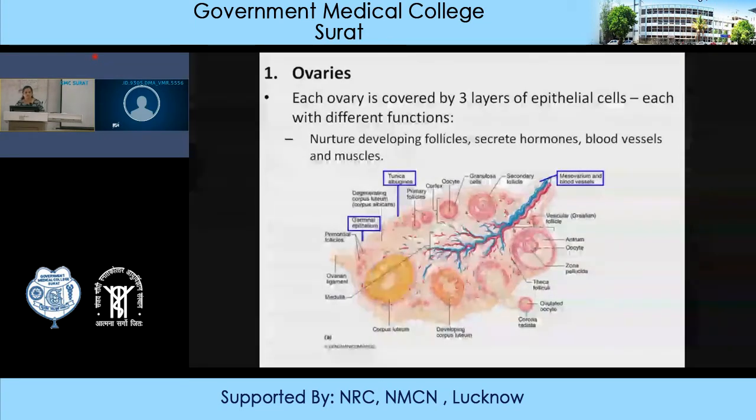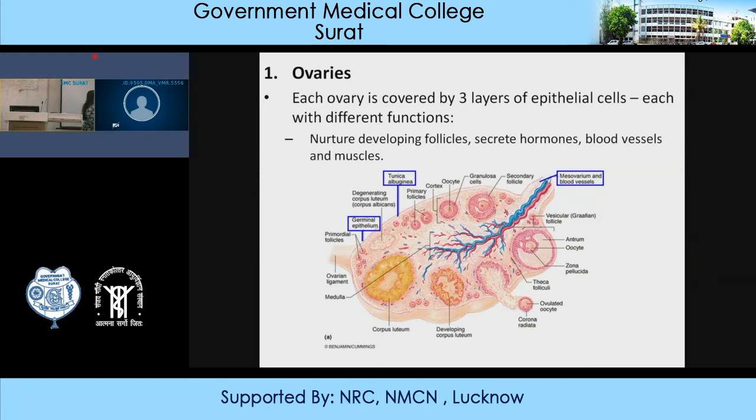Now, the ovary is covered by 3 layers of cells with different functions. You have the tunica albuginea, the germinal epithelium, and the ovarian stalk, which is called the meso-ovarian, from where the blood vessels enter, that is the artery and the vein. In this you can see the different phases of the developing ovum, that is oogenesis. This is the germinal epithelium. It starts from the primordial follicle and goes to the last one, that is the antral follicle or the Graafian follicle.